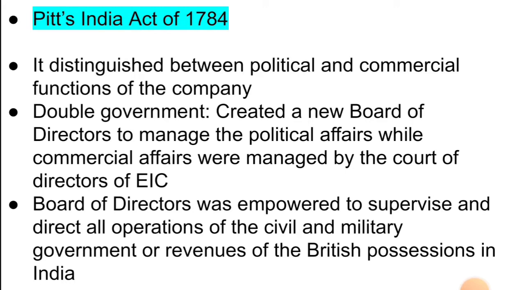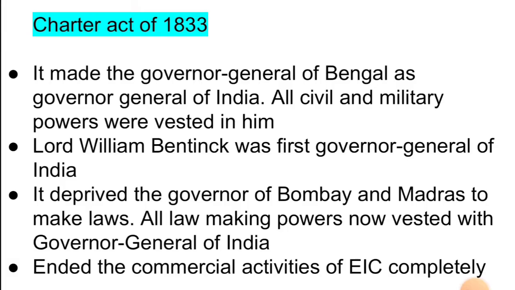You can say the board of directors or board of control. So board of control was empowered to supervise and direct all operations of the civil and military government or revenues of the British possessions in India. So all the civil and military government affairs, as well as the revenues of British possessions, were controlled by the board of control or board of directors. And only the commercial affairs were controlled by the Court of Directors.